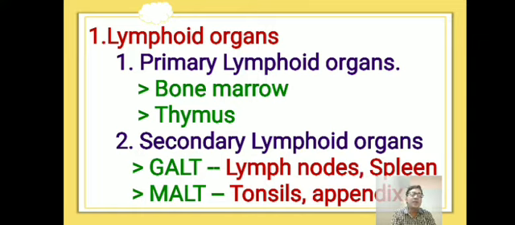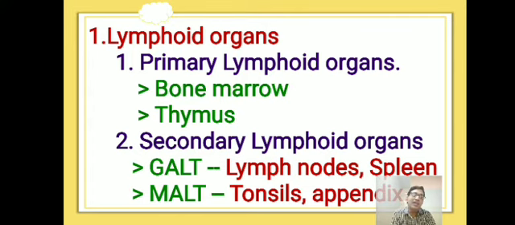That is the main difference between B lymphocytes and T lymphocytes. B lymphocytes and T lymphocytes are both formed in bone marrow, but B lymphocytes mature and get the immune responses in bone marrow itself. The T lymphocytes are formed in bone marrow but mature and get the immune responses in thymus itself.